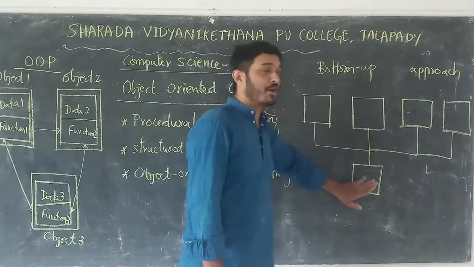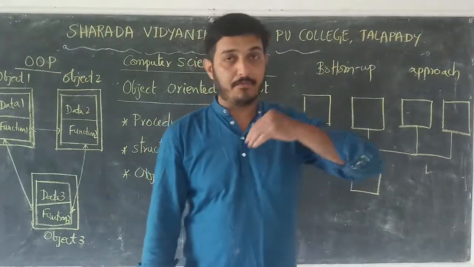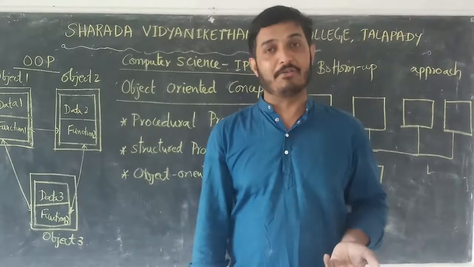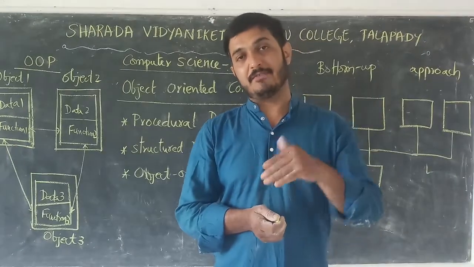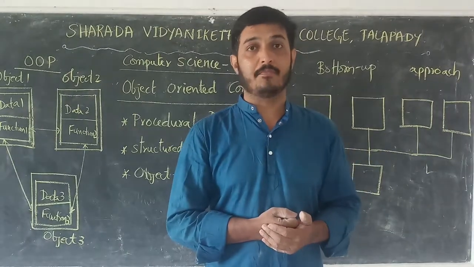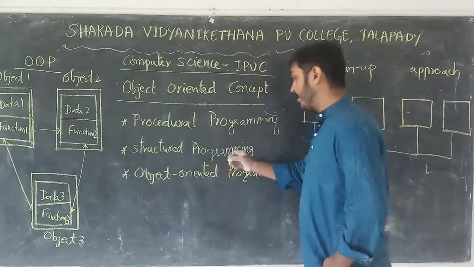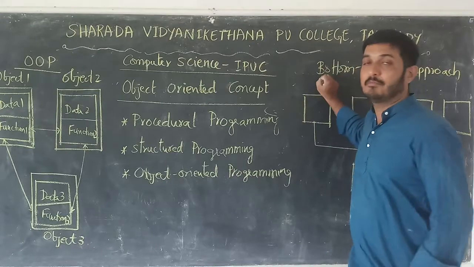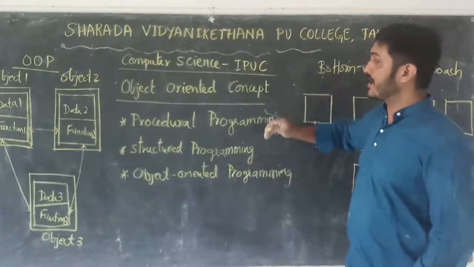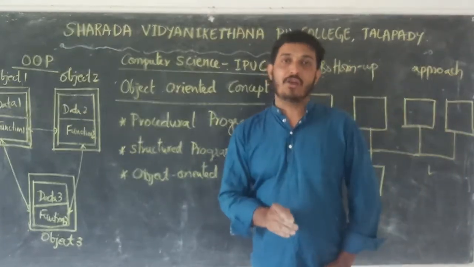It is called the bottom-up approach, and it is the reverse process of the top-down approach. It is followed by object-oriented programming. So there are two types of approach: top-down approach and bottom-up approach.